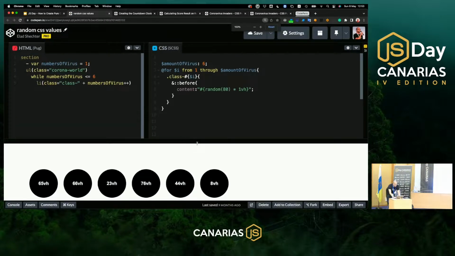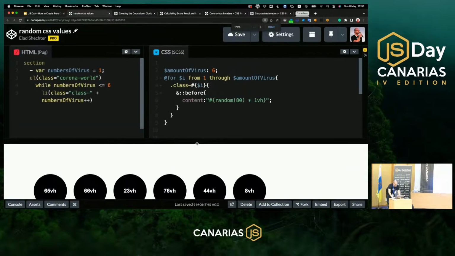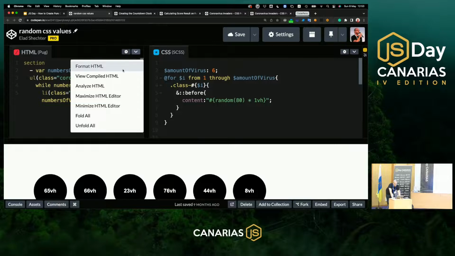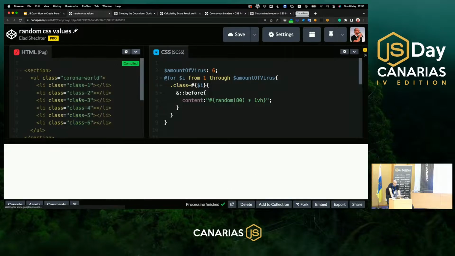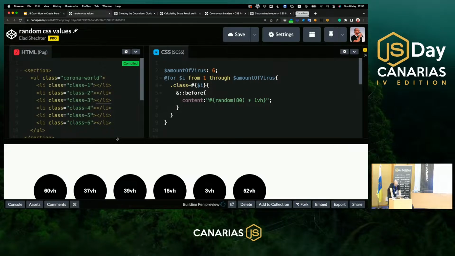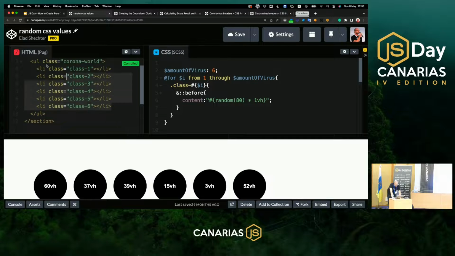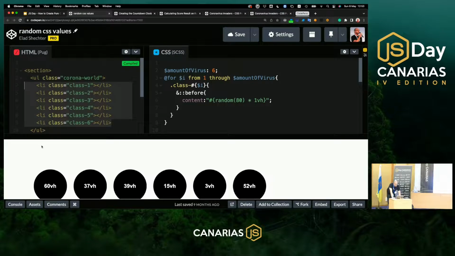Let's zoom in a little bit, maybe even a little bit more, because we can. And let me show you the compiled HTML so that you won't be afraid of it. Just regular HTML, nothing special here. Just 6 empty li HTML elements. The values, the strings that you're seeing inside, again, are not coming from the HTML. They are coming from the CSS.